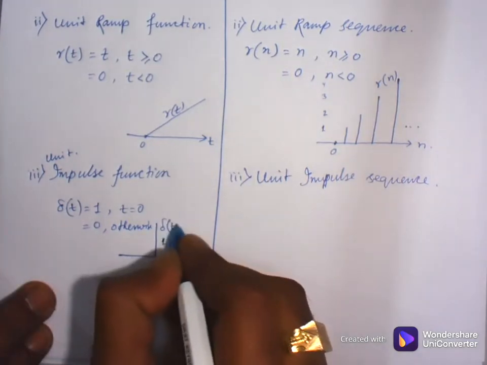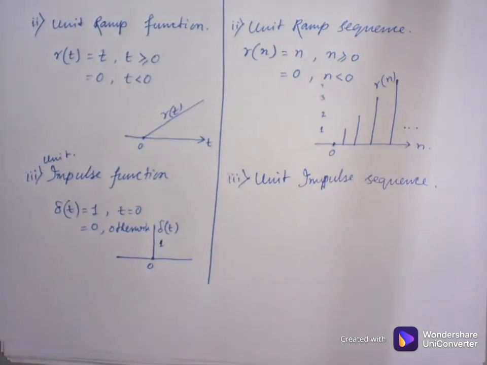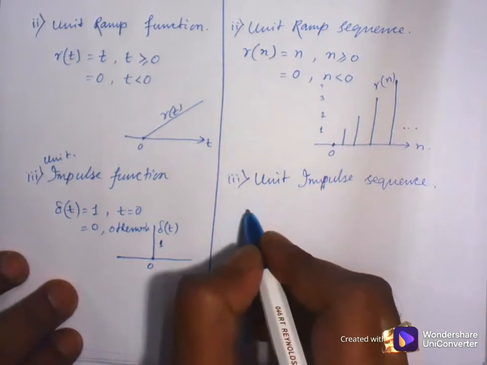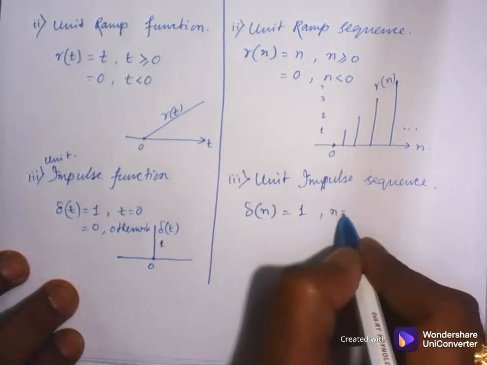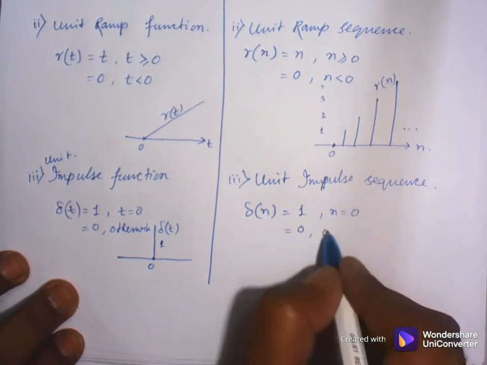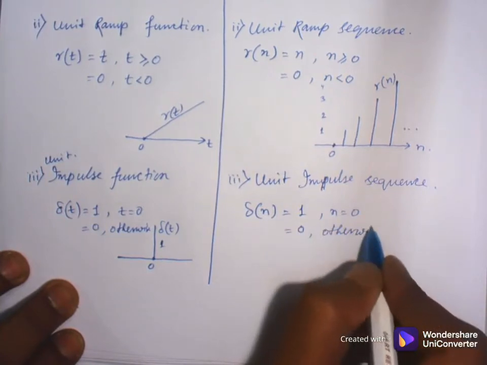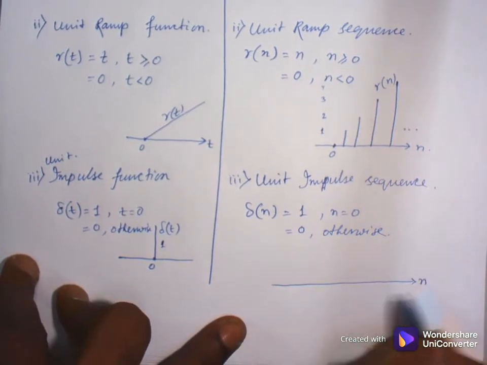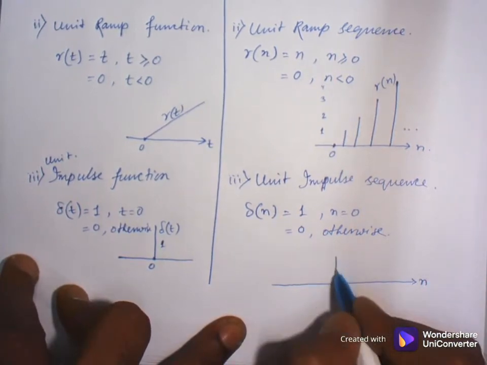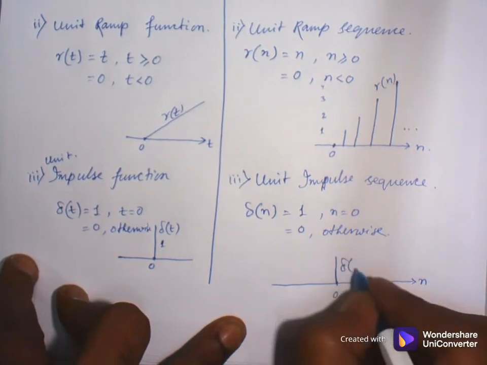This function is delta t. And similarly, in case of sequence, delta n equals 1 at n equal to 0, otherwise 0. It can be represented like this: at n equal to 0 it has value 1.